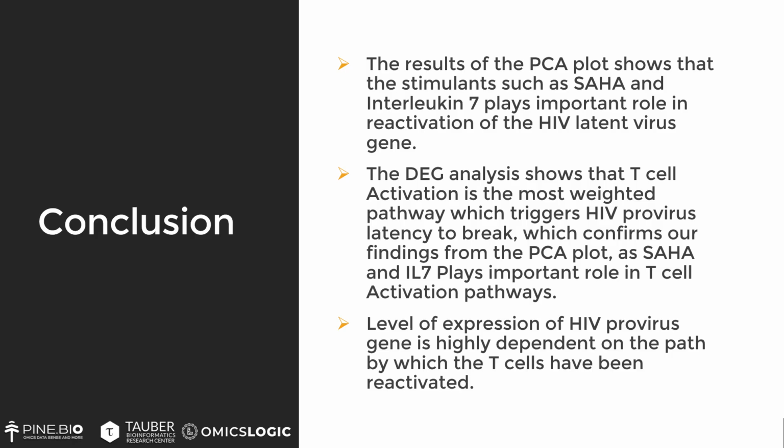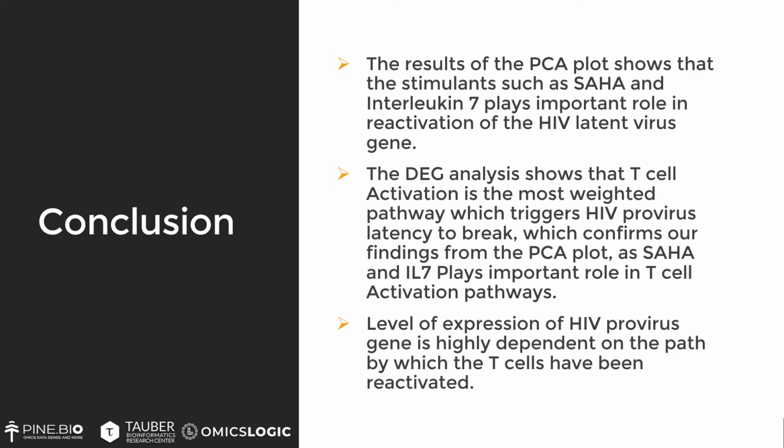Now, the conclusion of the result is that the PCA graph shows that the stimulants such as SAHA and interleukin 7 play an important role in reactivation of the HIV latent virus gene. The differentially expressed gene analysis shows that T cell activation is the most weighted pathway which triggers HIV provirus latency to break, which confirms our finding from the PCA plot that the external reactivation agents play an important role in T cell activation pathways.